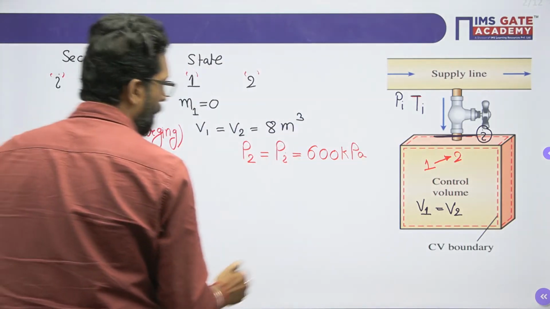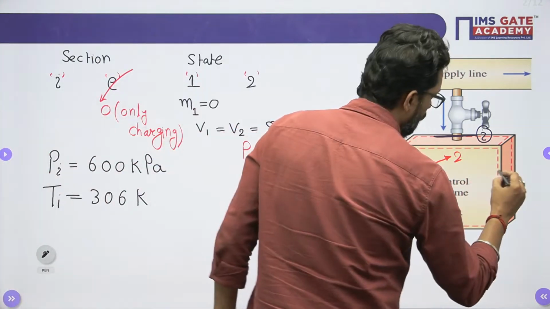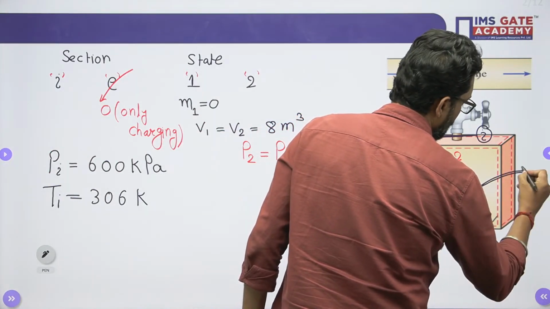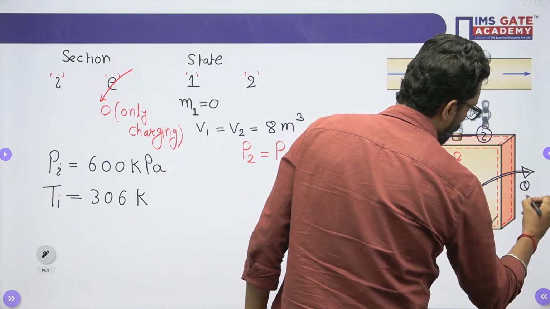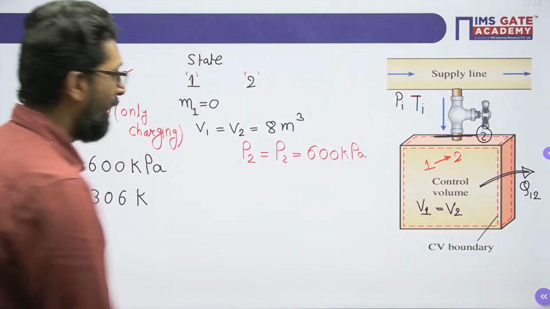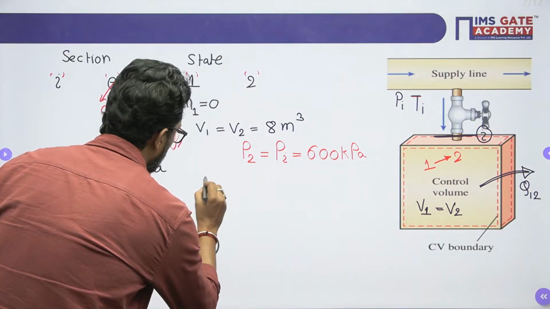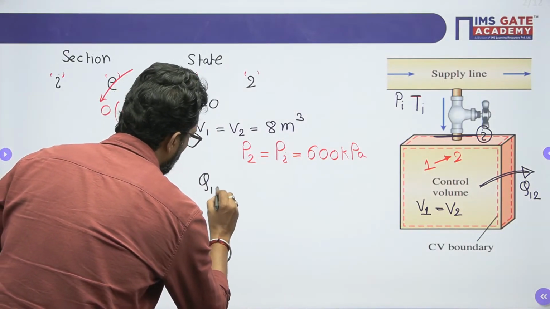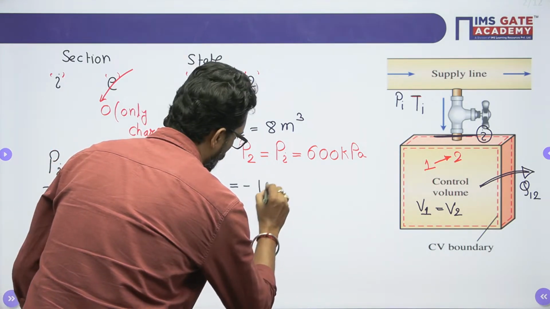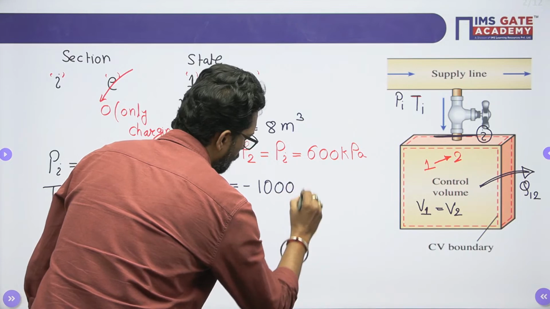Okay. During that, heat will be lost. This is your Q12. Heat will be lost, that means heat is lost by the system. That means Q12 is equal to minus, because it will lose 1000 kilojoule.